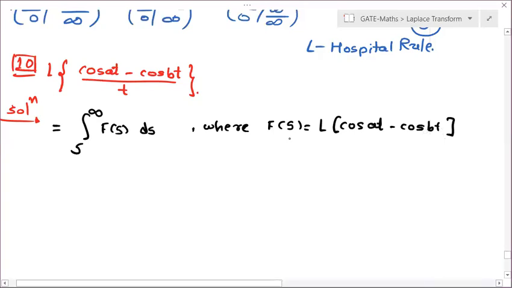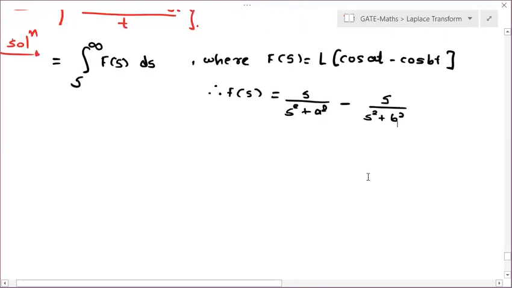So where f of s is Laplace of cos at minus cos bt. Therefore f of s will be Laplace of cos at, which is s divided by s square plus a square, and cos bt, which is s divided by s square plus b square. So let us put the value of f of s in this integral. This will become integral s to infinity of s divided by s square plus a square minus s divided by s square plus b square ds. Now again you should know the integration rule over here. Whenever you are applying integral separately, see here.